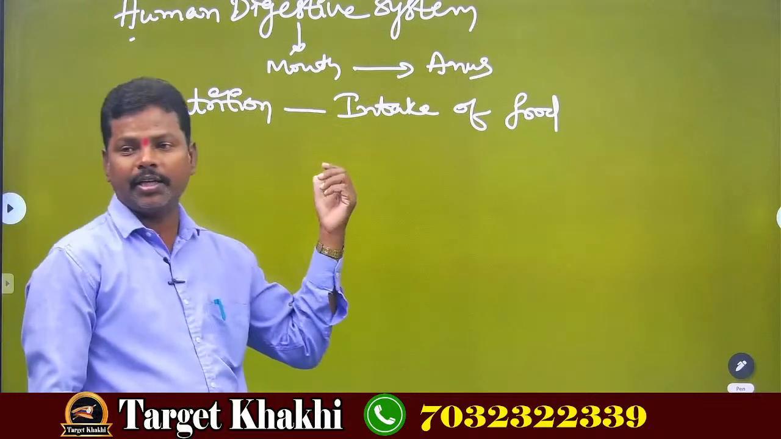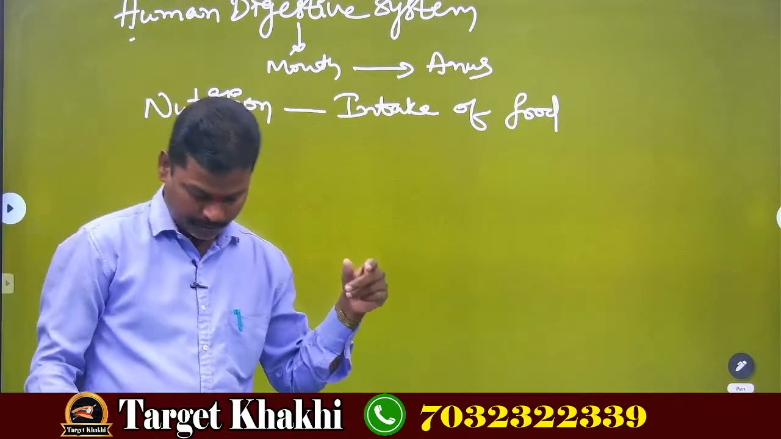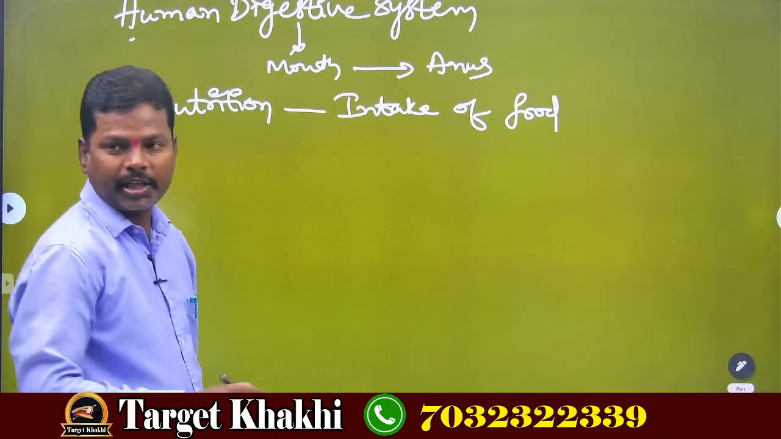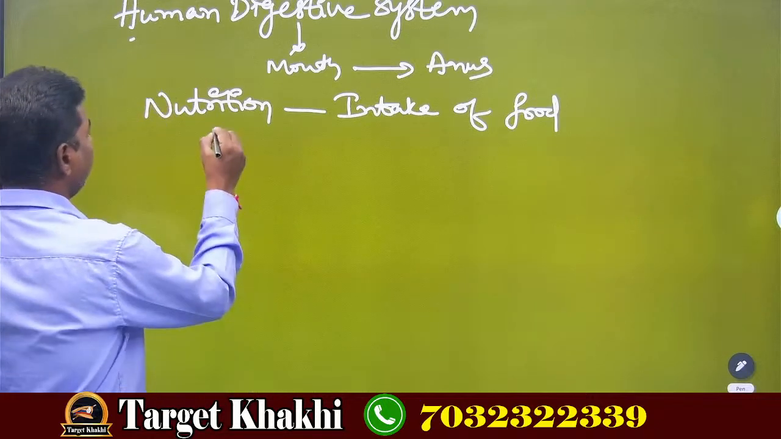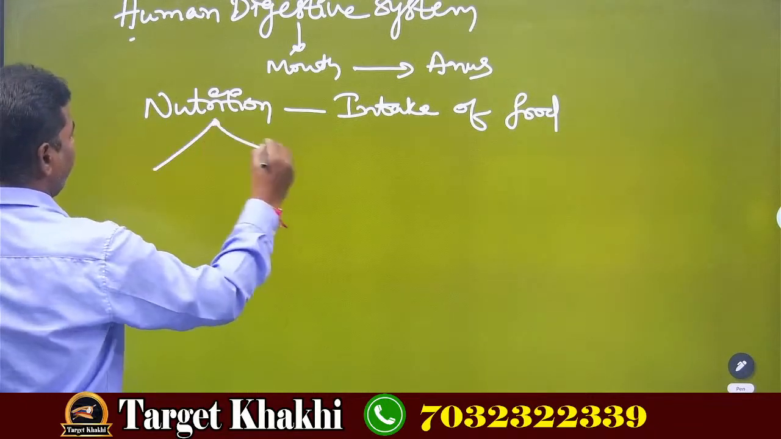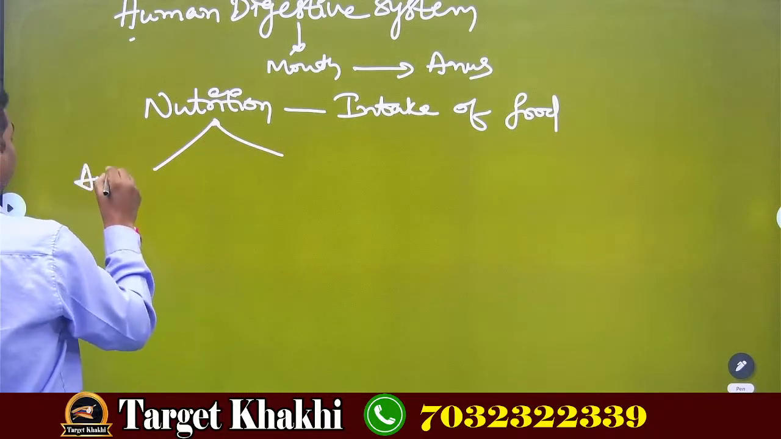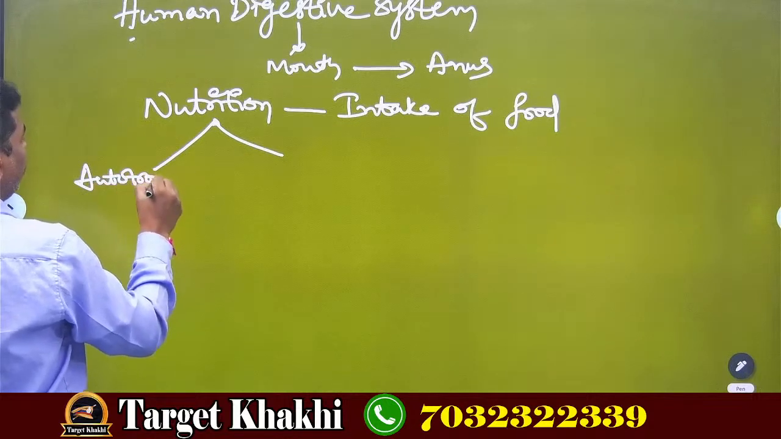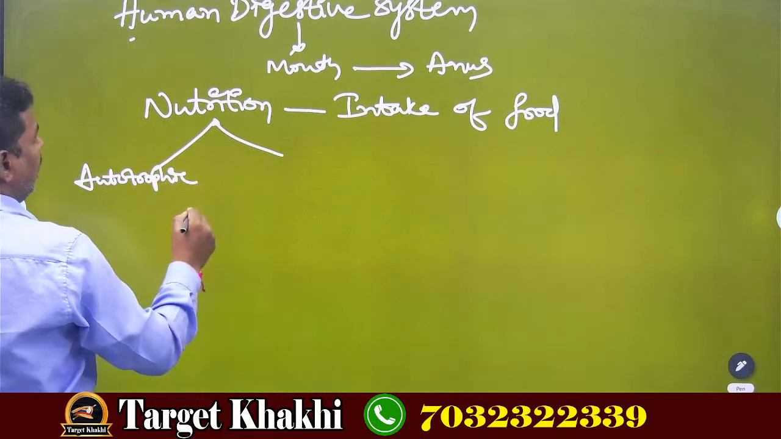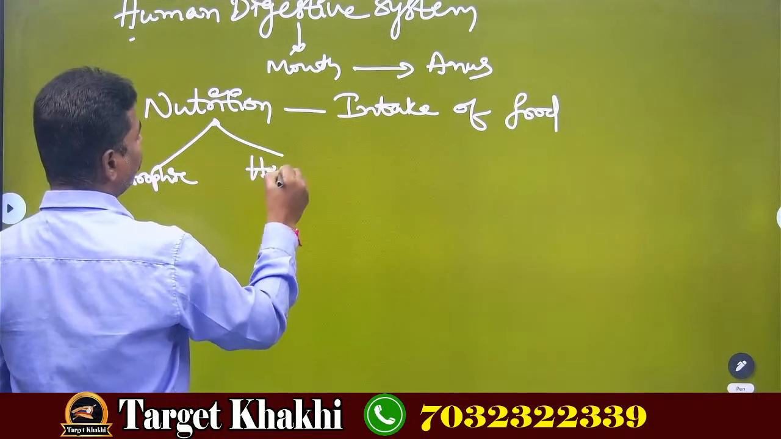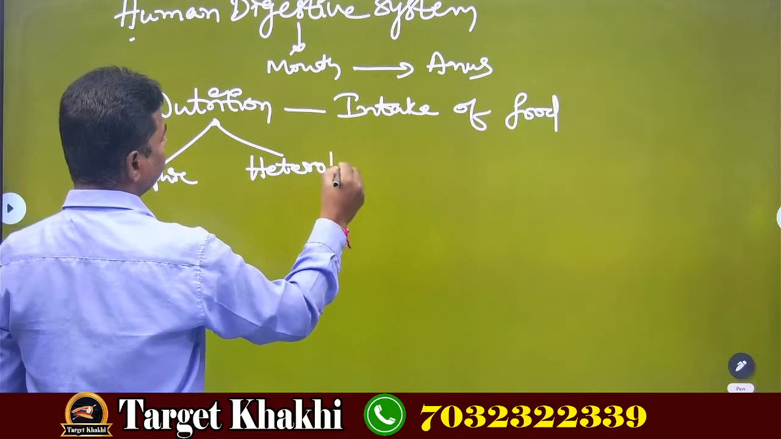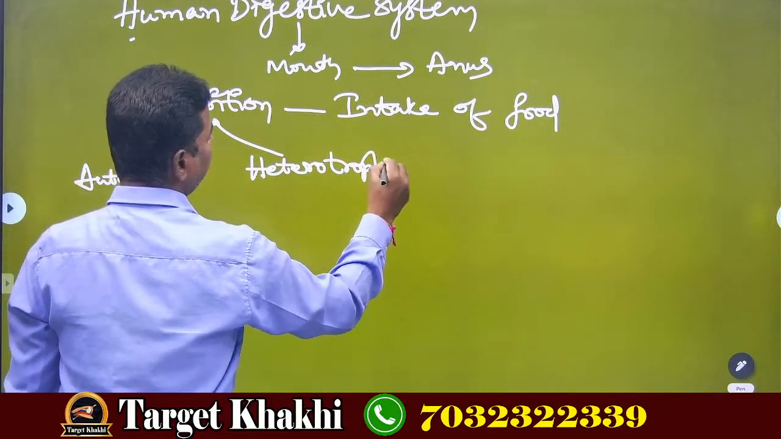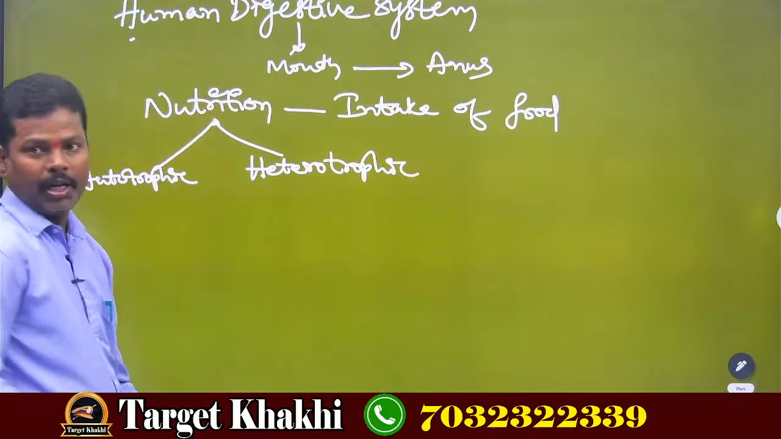But this nutrition is of two types. Once again, nutrition is of two types. They are, one is autotrophic nutrition, another one is heterotrophic nutrition.